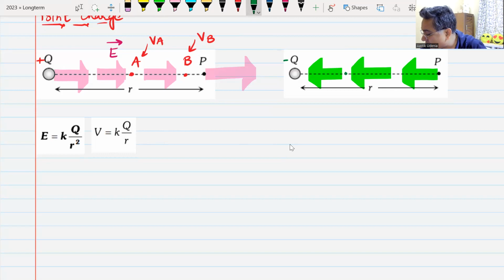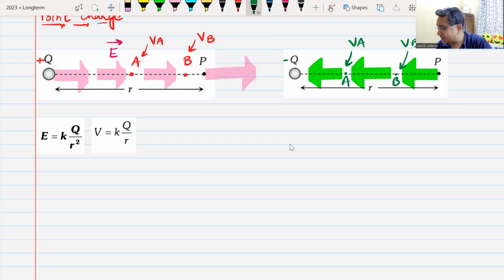Again, I make 2 points. This is point A and this is point B. Potential at point A is VA. Potential at point B is VB. Remember, the charge is negative now. Which point is at a higher potential, A or B? B, sir. B is again at a higher potential.